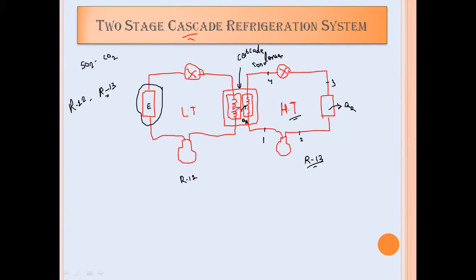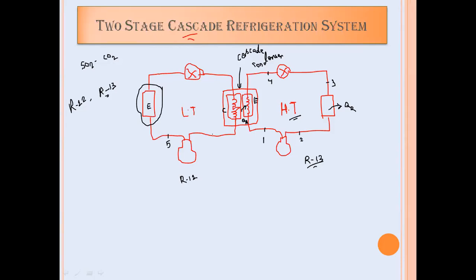So here, the evaporator of the high temperature cycle will absorb the heat from the condenser of the low temperature cycle, and because of that, the liquid refrigerant will get converted into vapor refrigerant, and that process will continue. Here, point number 5 will be considered as an inlet to the second VCRS system.